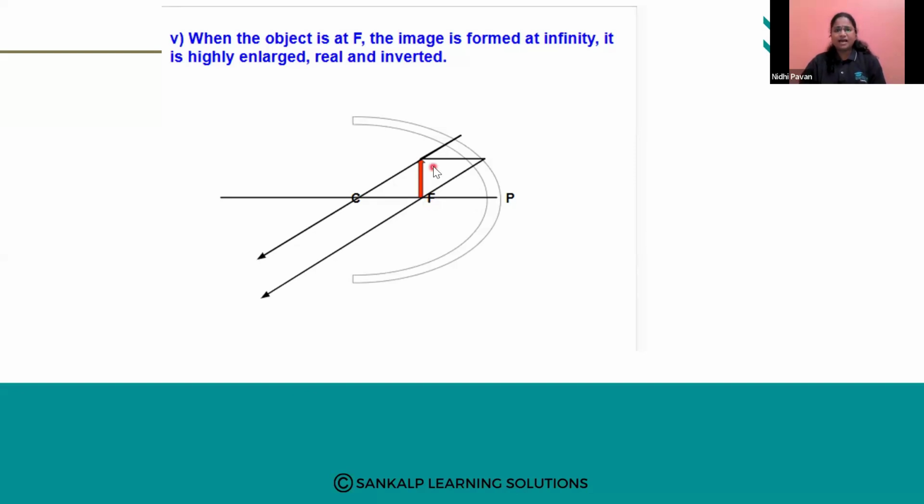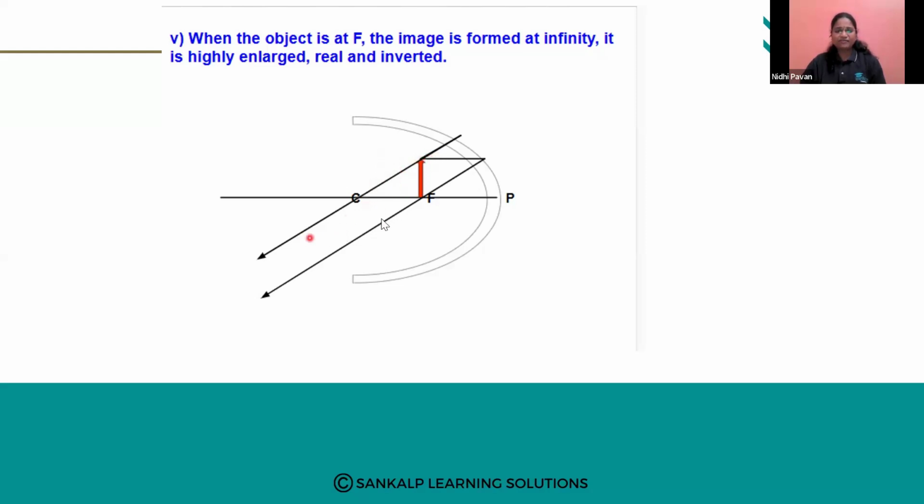So what happens? See here, two incident rays are there. This is one incident ray, and the reflected ray is passing through the focus. One more incident ray is passing through the center of curvature, and its reflected ray will be on the same path in the opposite direction.